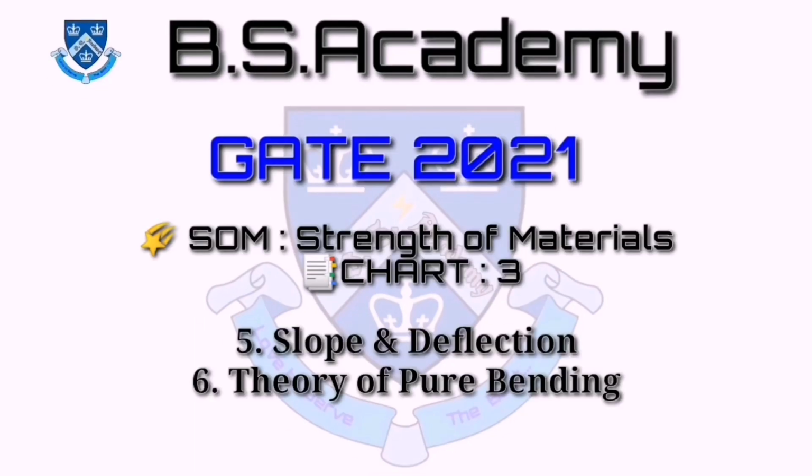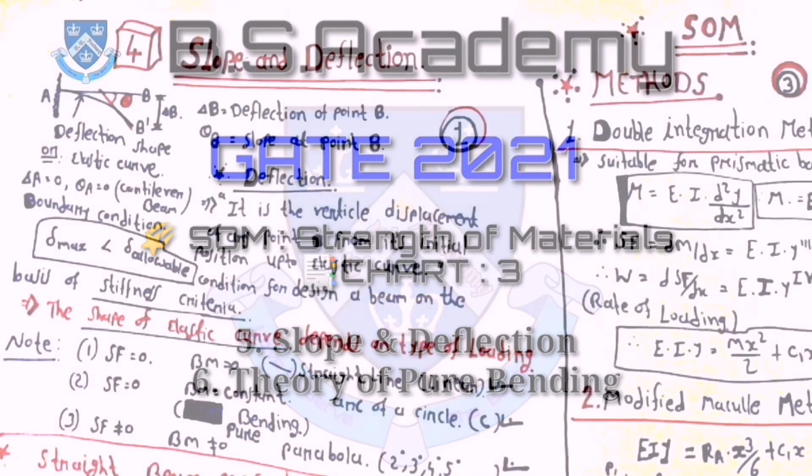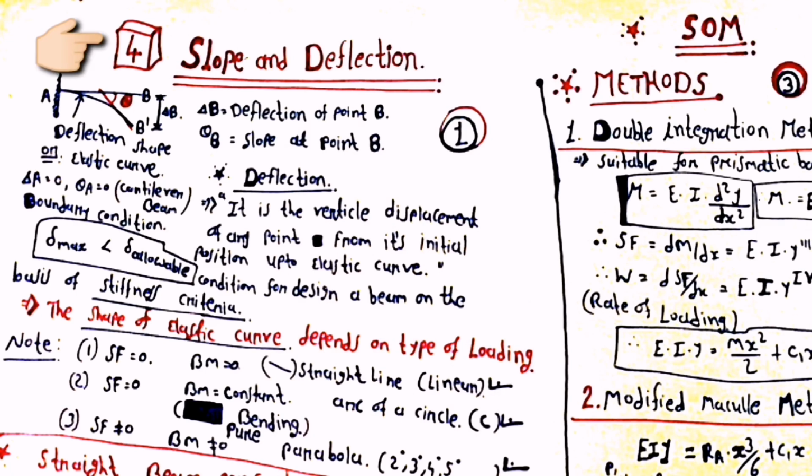Now the third chart of the strength of materials will include the slope and deflection and the theory of pure bending. Let's begin one by one. First one is slope and deflection.